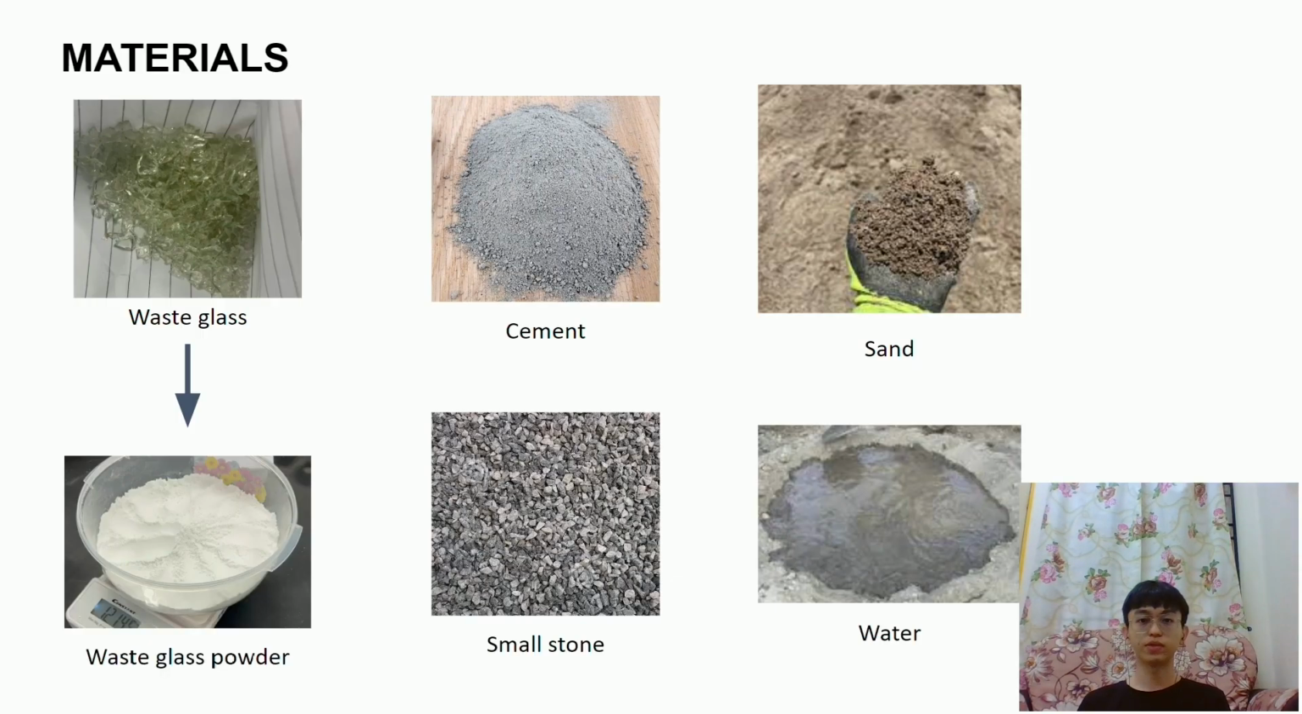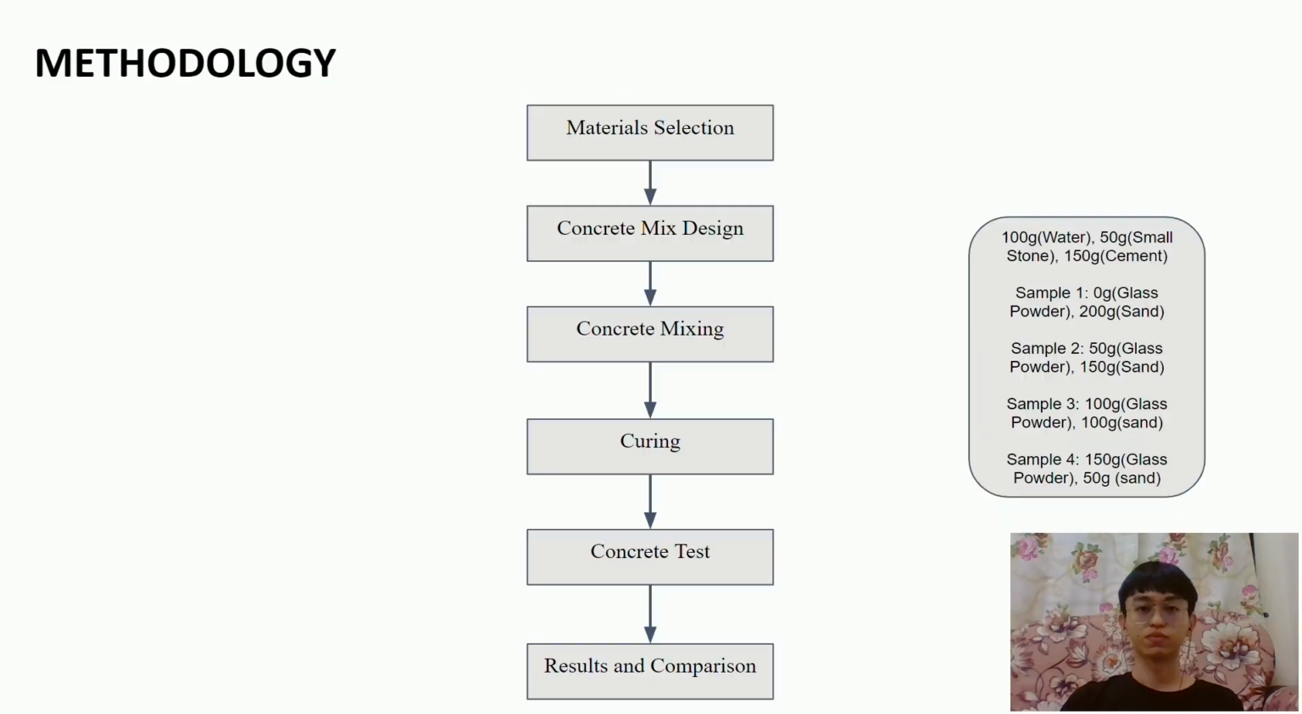For the materials in this mini project, waste glass will be crushed into small pieces and ground using a grinding machine. Then we get the waste glass powder. The other materials used in this mini project are cement, small stone, sand, and water. Next, the methodology. First, in material selection, we select the most suitable material depending on a range of parameters such as price, performance, and lifespan.